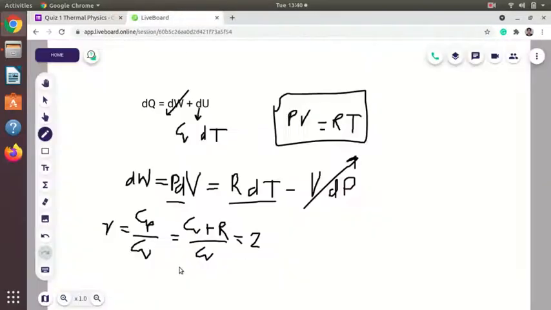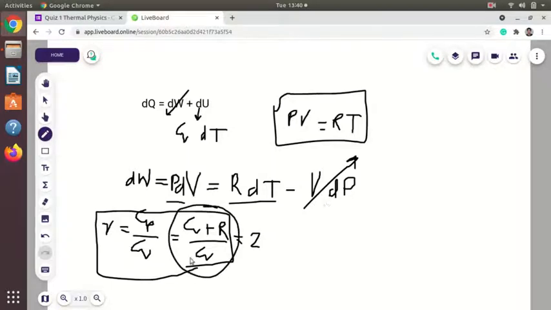So using the same formula, this is given 1.5, so if I take this formula for gamma and rearrange, I will take this Cv to this side, so this will give me Cv into gamma, that is equal to Cv plus R. So I will take this Cv to LHS, and then take it common, and this will be gamma minus 1, this is equal to R.